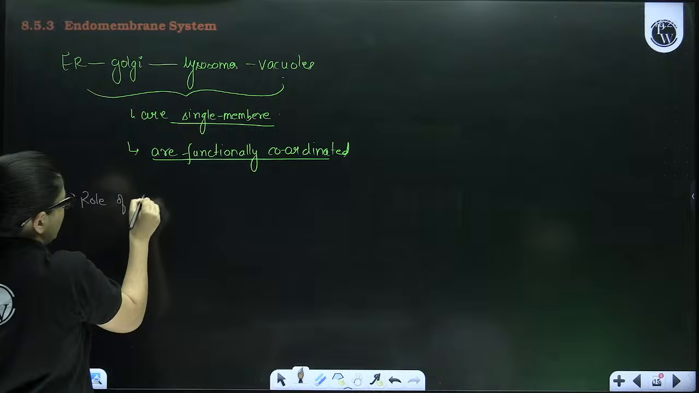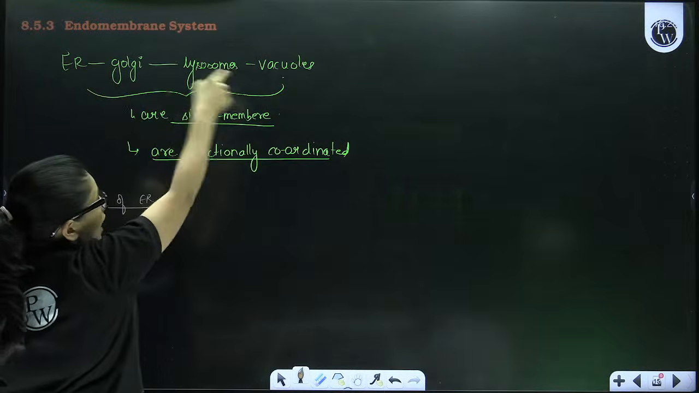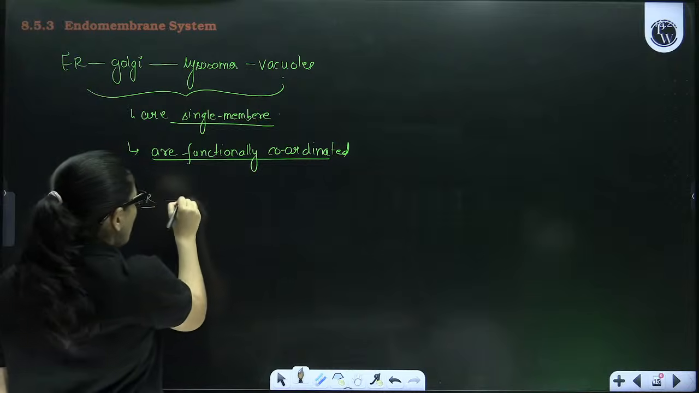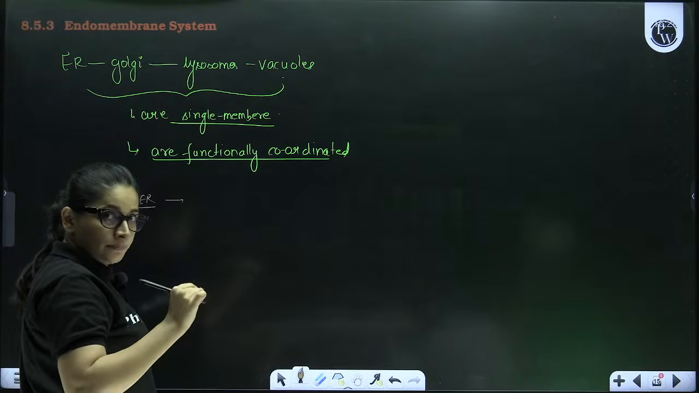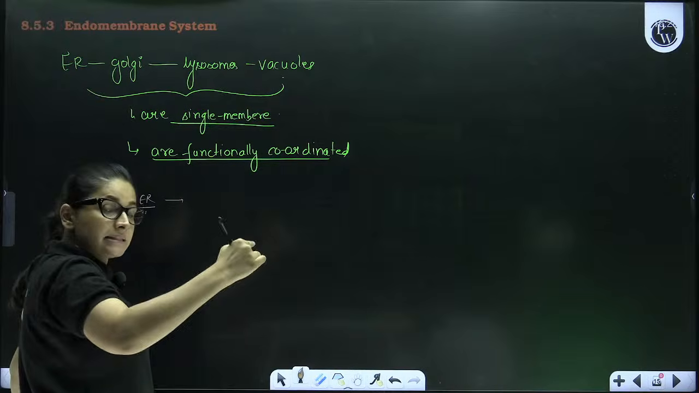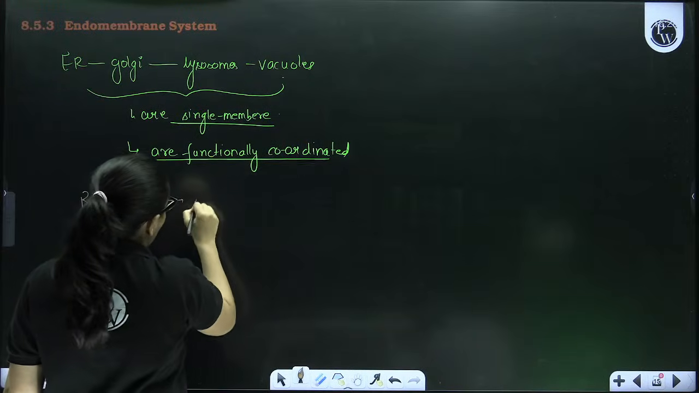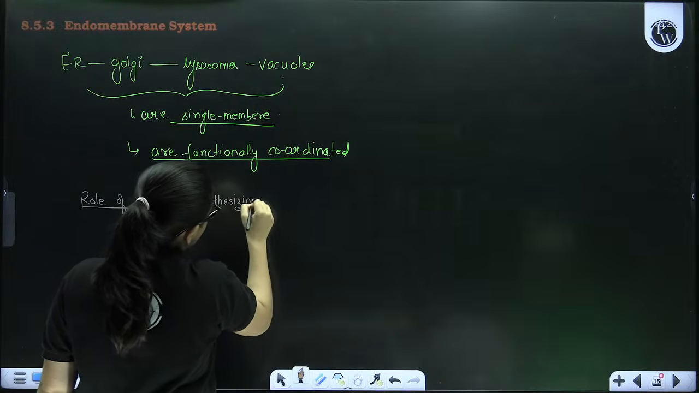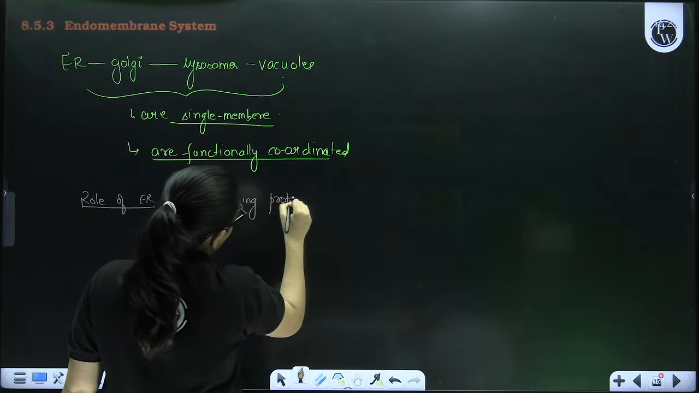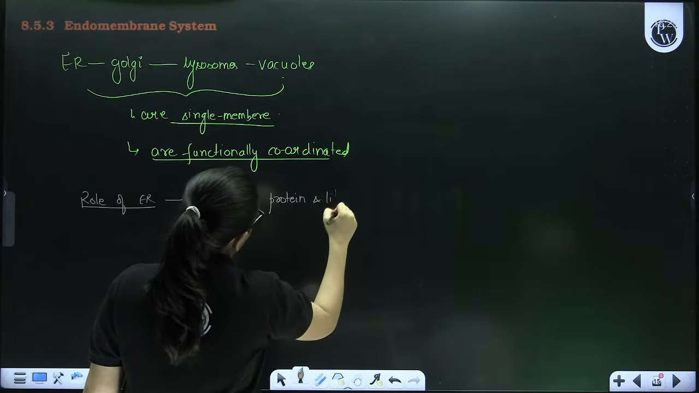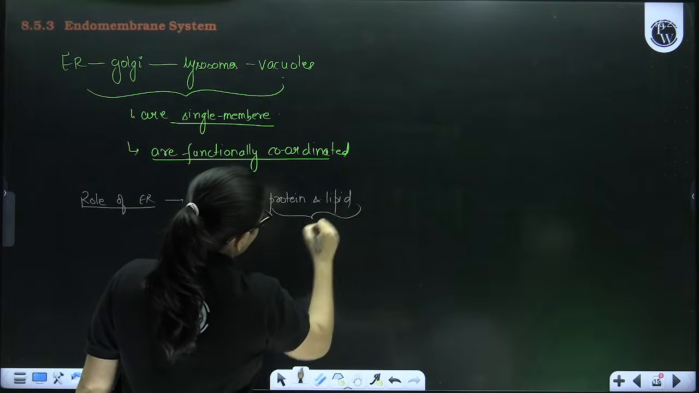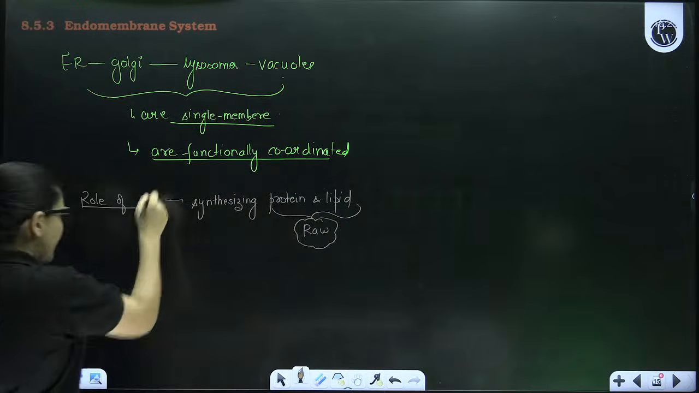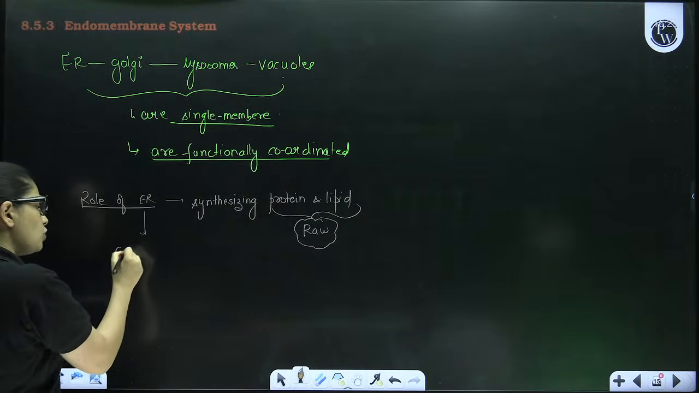So if the question comes, अगर आपसे question पूछा जाता है that what is the role of ER, now you see over here how the structures, how all the 4 structures are interdependent on each other. Role of ER is first, this ER begins the set of function by actually synthesizing protein and lipid. But these proteins and lipids are raw and they need modification. Therefore comes the role of Golgi.